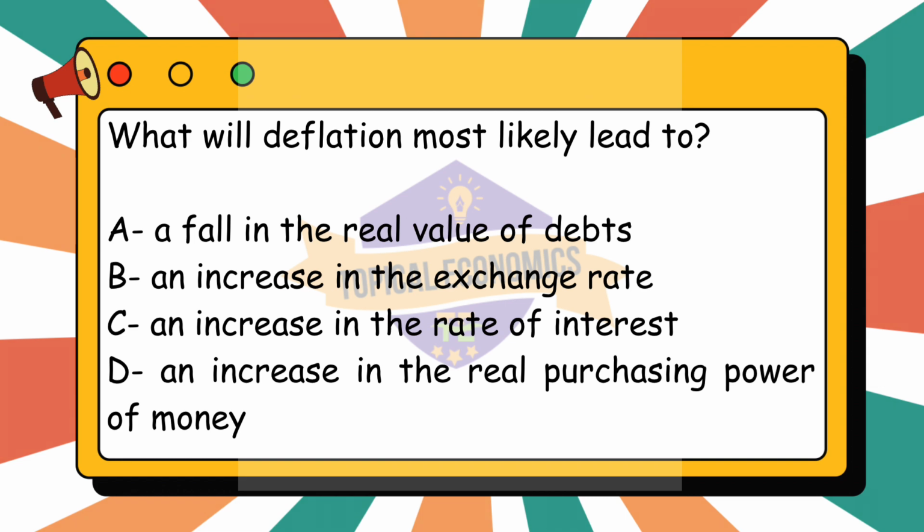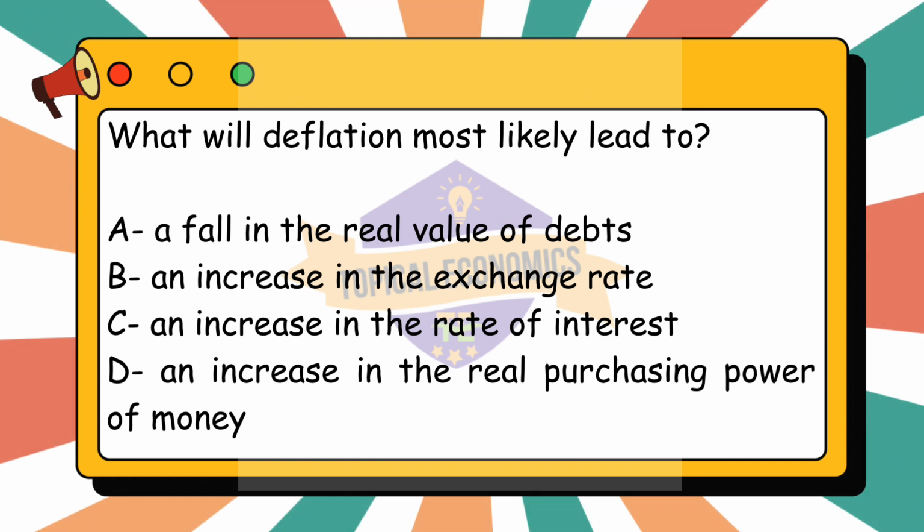Deflation refers to a decrease in the general price level of goods and services in an economy over time. Let us now analyze each option to determine what is most likely to happen during a period of deflation. Option A. A fall in the real value of debts is incorrect. Deflation actually increases the real value of debts.